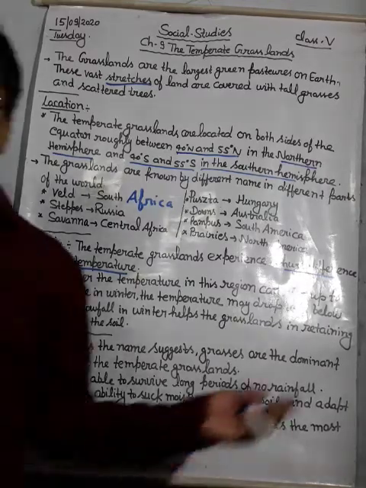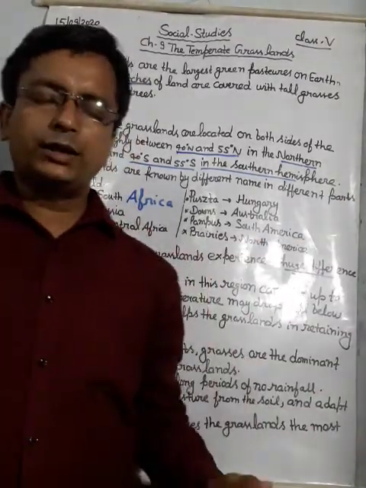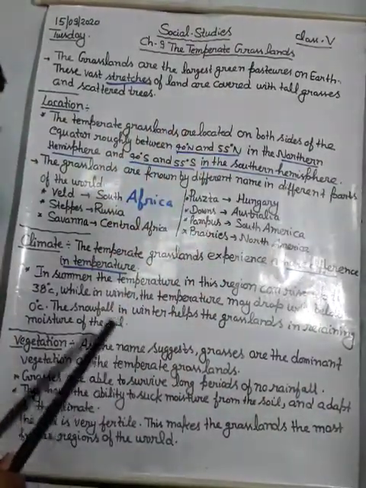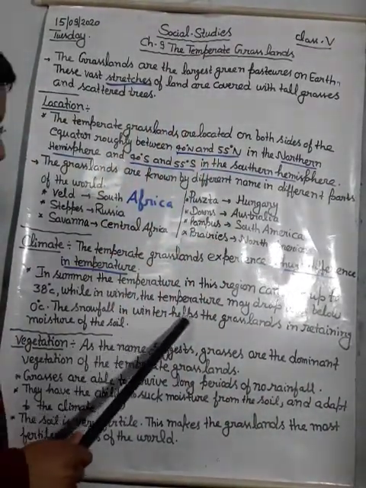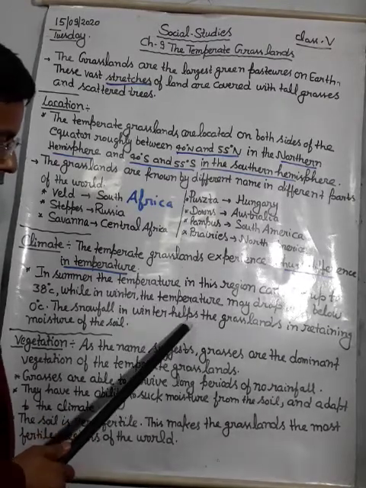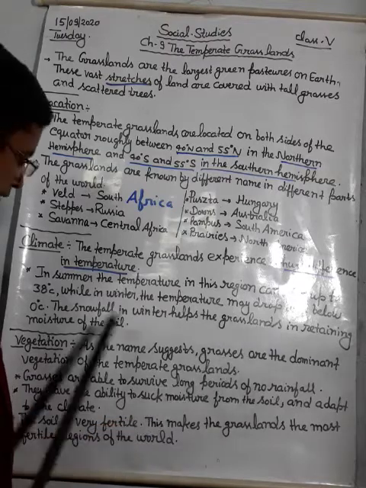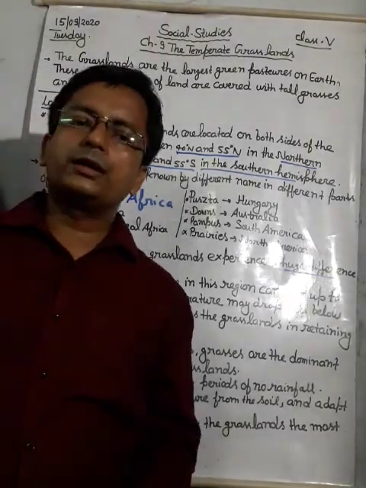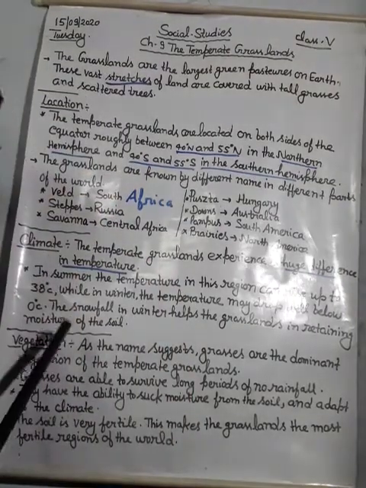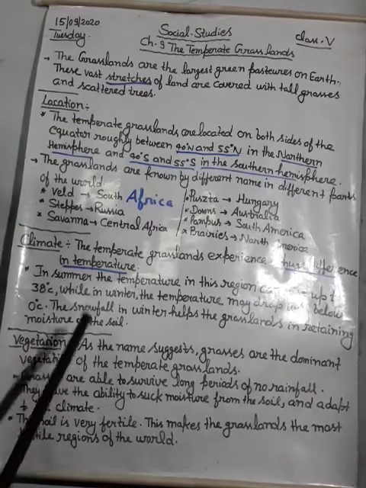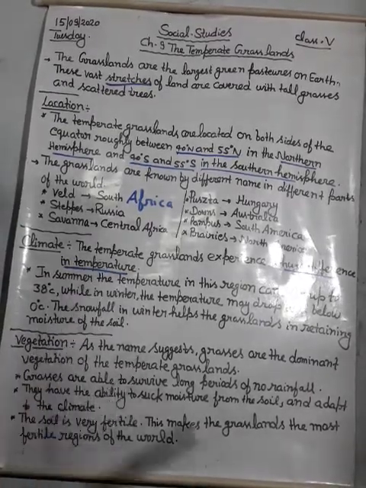Means at this winter time, the snowfall and winter help the grassland in retaining moisture of the soil. मतलब मिट्टी की नमी बनाए रखने के लिए जो स्नोफॉल है और विंटर है, ये इसमें मदद करता है. So it's all about the climate.